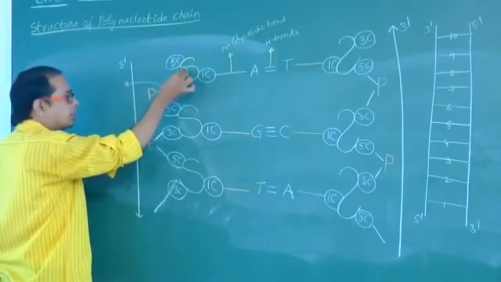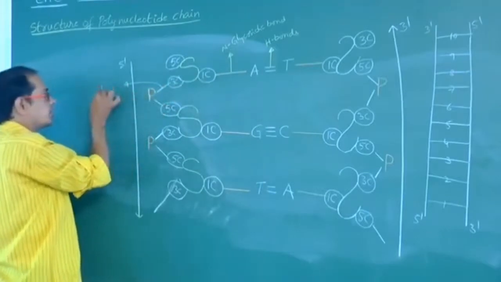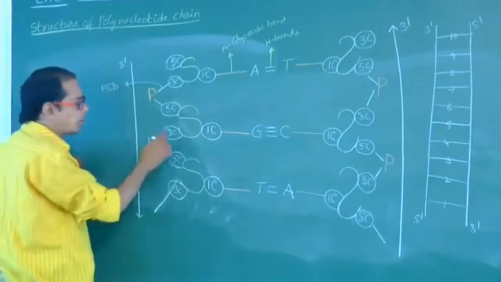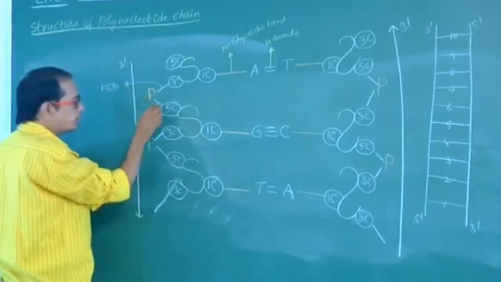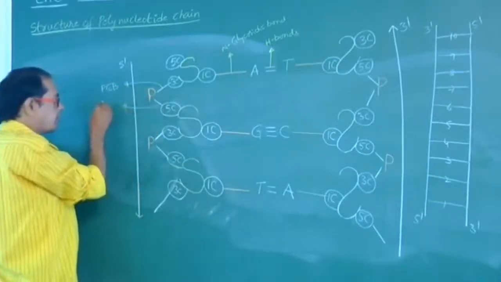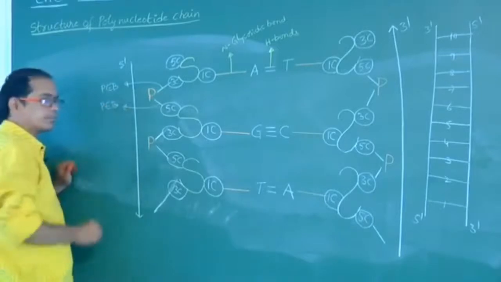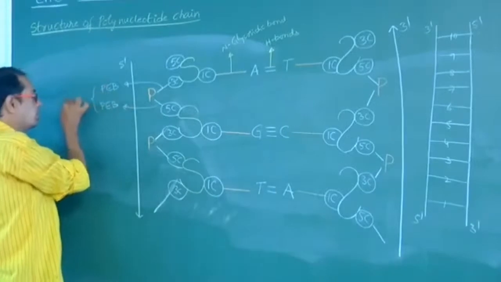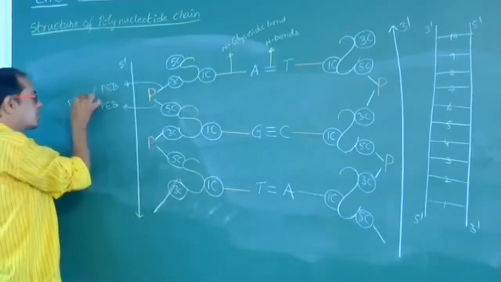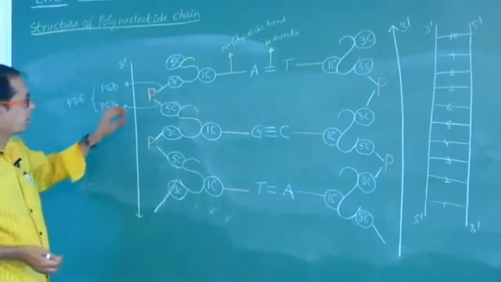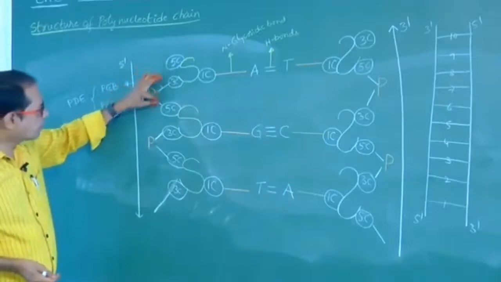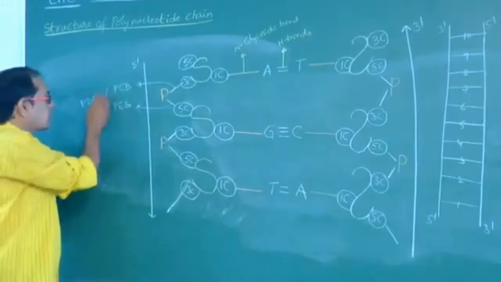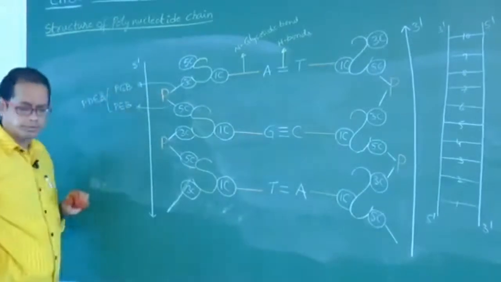The bond present between sugar and phosphate is a phosphoester bond. Same for both. These two phosphoester bonds together are called phosphodiester bonds. On either side of phosphorus, two phosphoester bonds are present. That is the so-called phosphodiester bond.